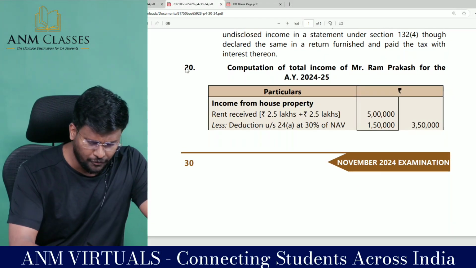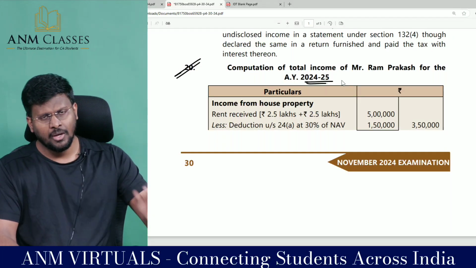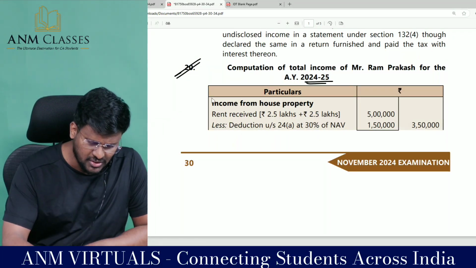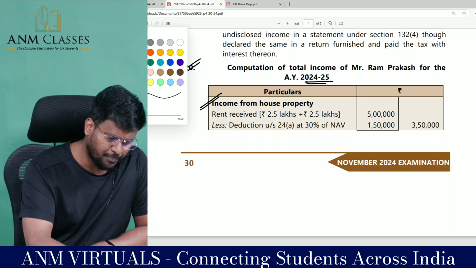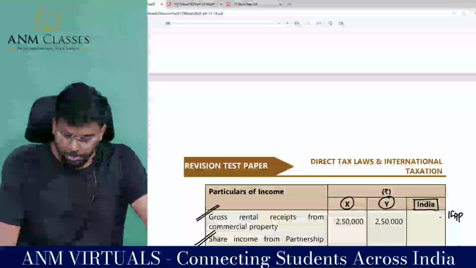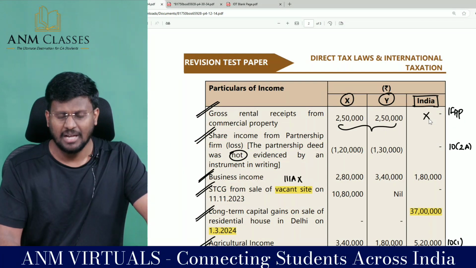First one, computation of total income of Mr. Ram Prakash for assessment year 24-25. Headwise they are calculating. There is no income from salary. Fine, fantastic. First they are calculating income from house property. With regard to house property, sir, they are having rental income both from country X and country Y, but not from India, our country.